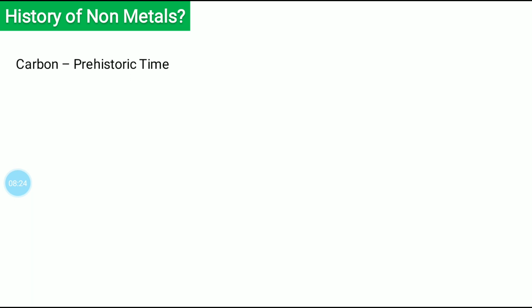In prehistorical times, only one non-metal was discovered: carbon. You may be surprised, because among the metals, gold was discovered, after that silver, copper, they all were discovered. Obviously there was a lot of time gap, but they were getting discovered. But among non-metals, only carbon was discovered in prehistorical times.